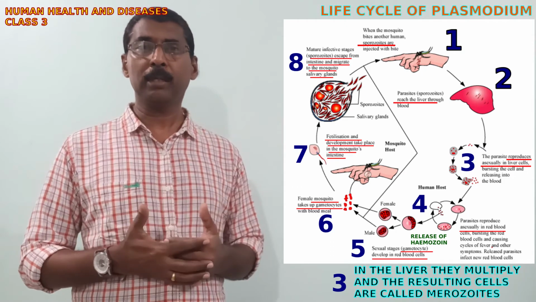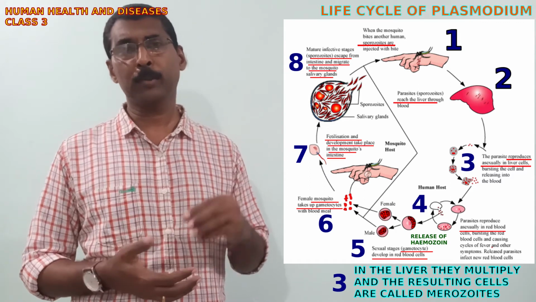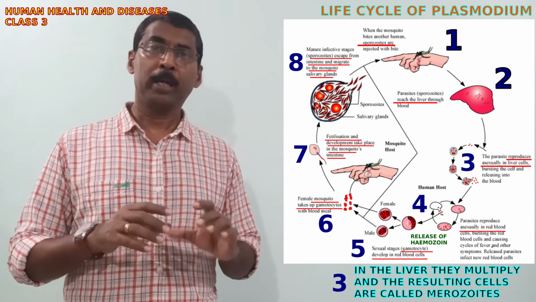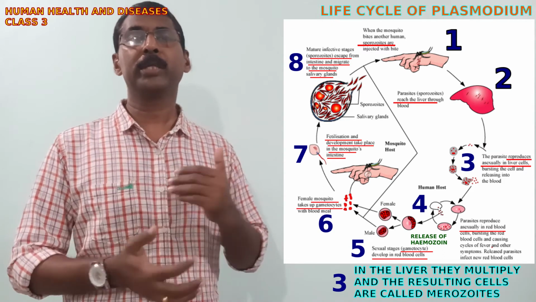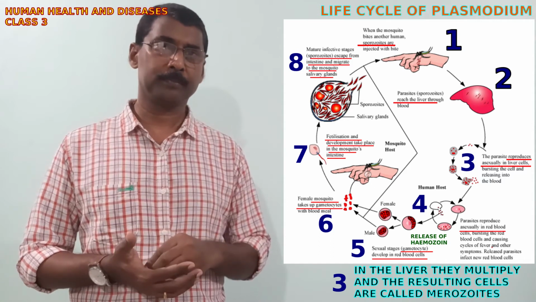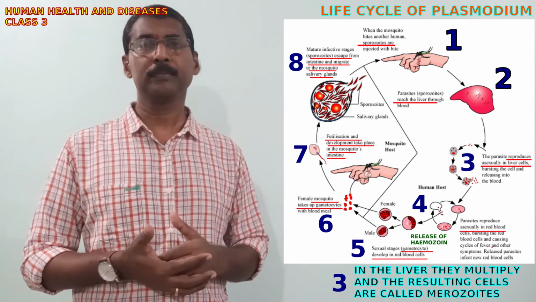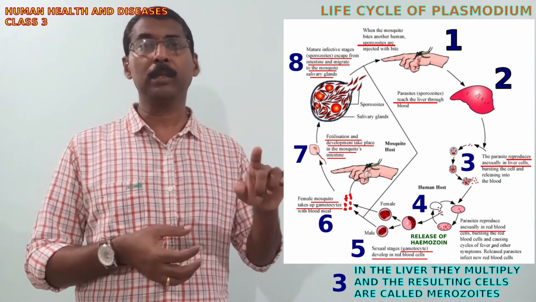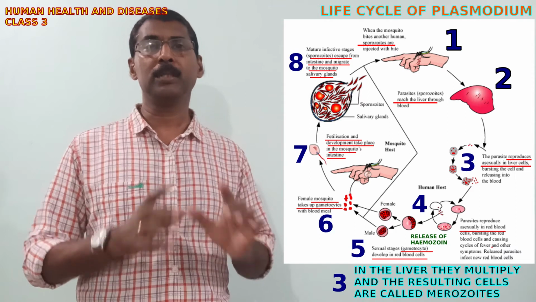While multiplying in the liver, that may cause some amount of liver damage also, because these sporozoites enter into the liver cells, the hepatocytes, multiply, and by rupturing the liver cells, they come outside and enter fresh liver cells, and this will continue for some time. And the merozoites at some time of this cycle go out of the liver cell, enter into the bloodstream and migrate to the RBC.